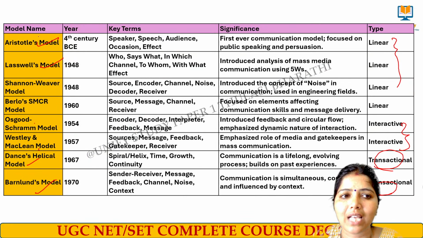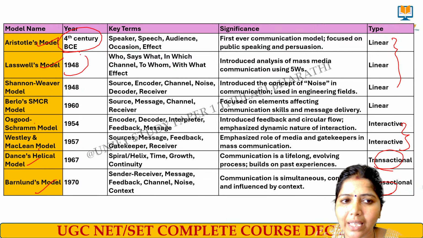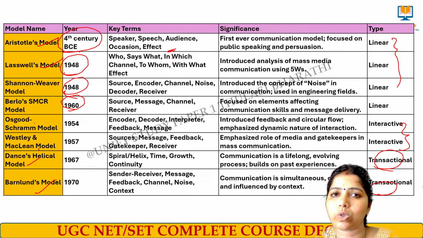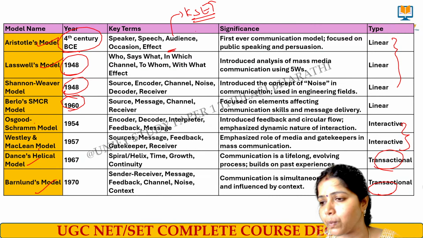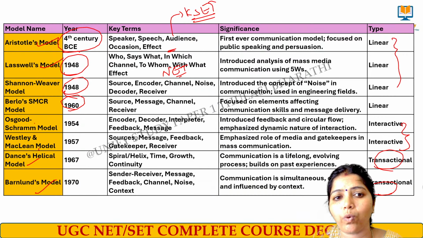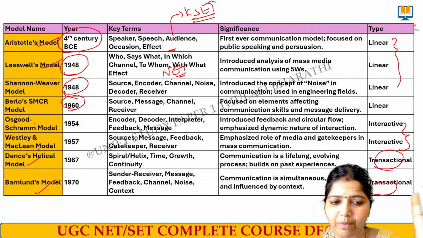In terms of Aristotle's model, please do remember the years. That is very, very important. And remember the key terms used there. These are the 5 terms that we used in Aristotle. I think they were asked in last year's KSET examination, and this has also been asked in the NET examination. What are the terms used in Lasswell's model of communication?